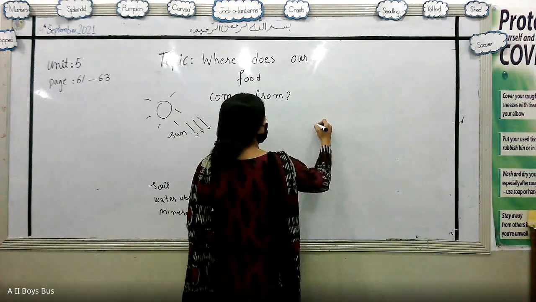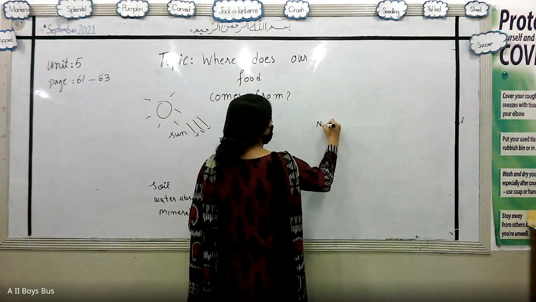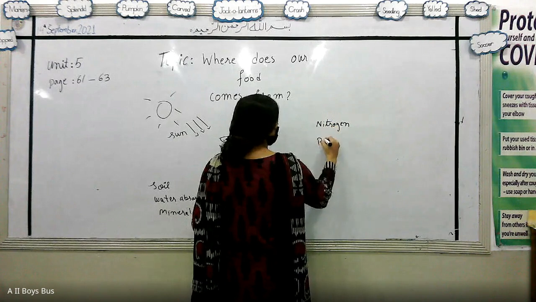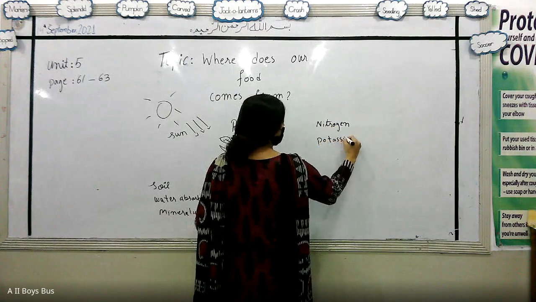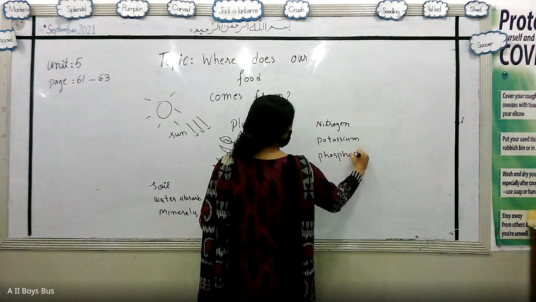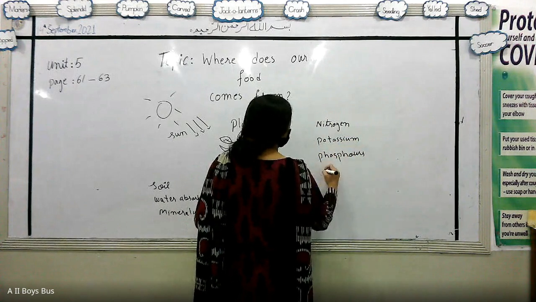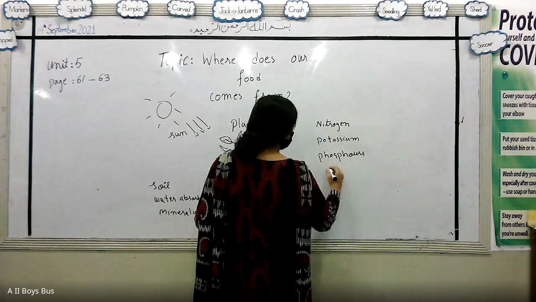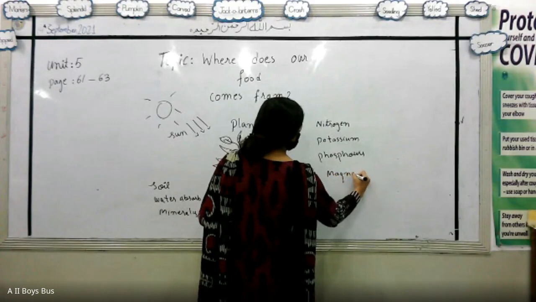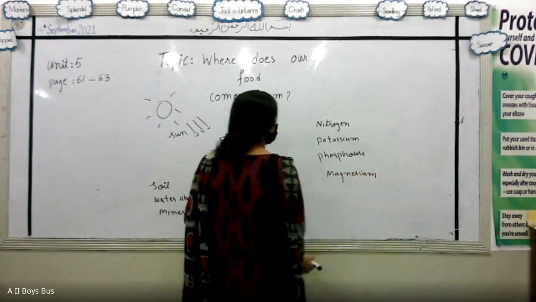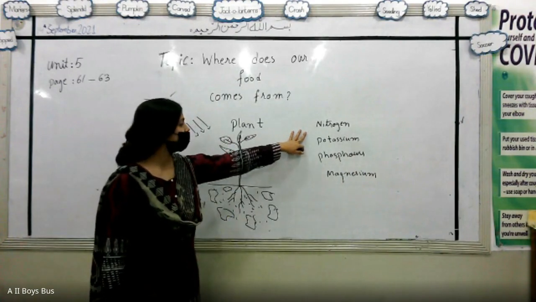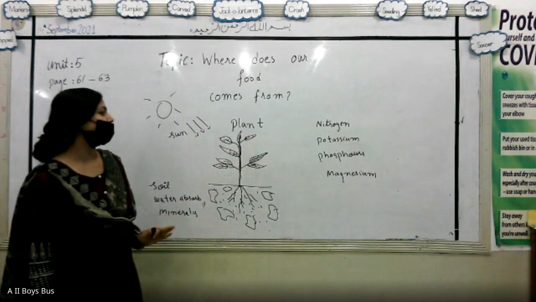I'm going to mention the minerals that are responsible for plant growth. First one is nitrogen, then we have potassium, then we have phosphorus, and the last one is magnesium. These four minerals are naturally present within the soil, and these are responsible for healthy plant growth.